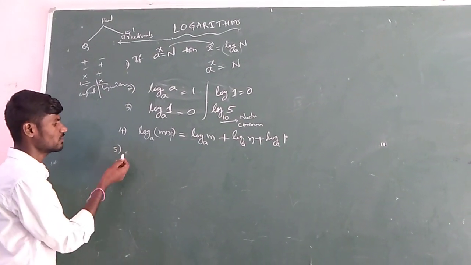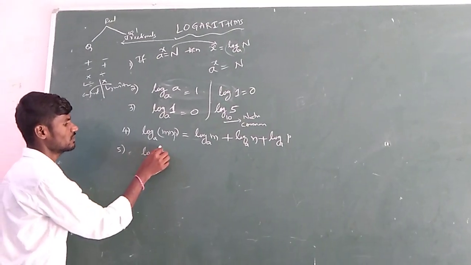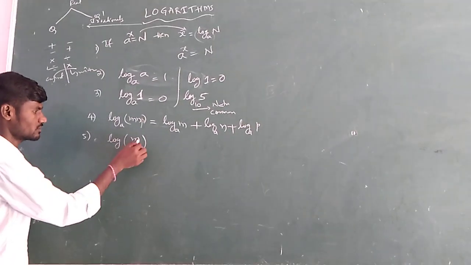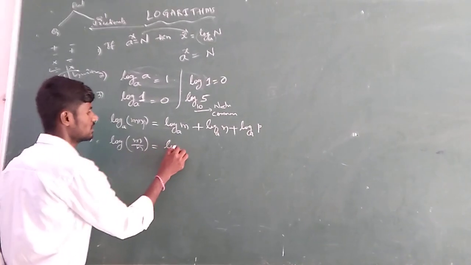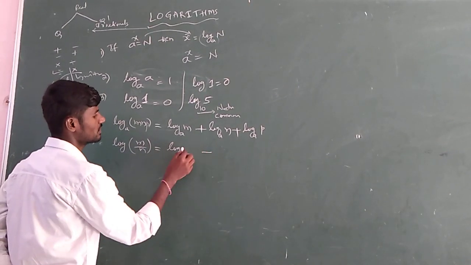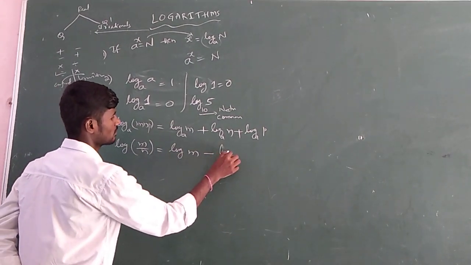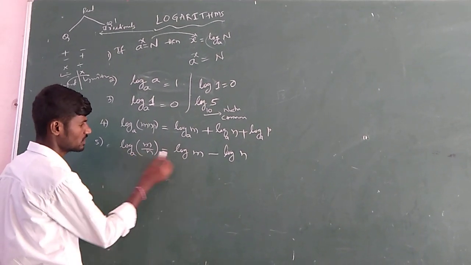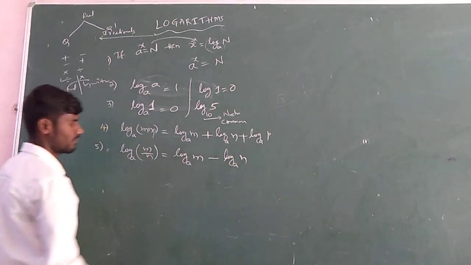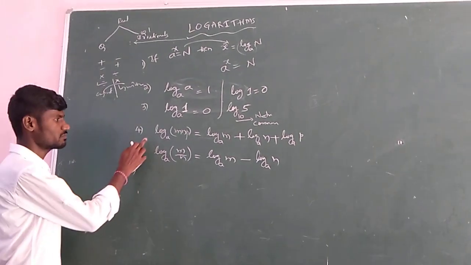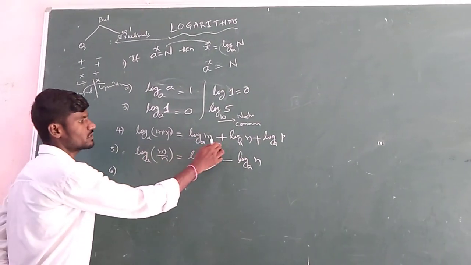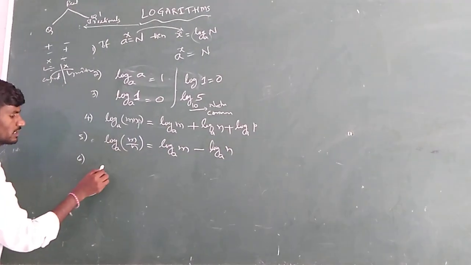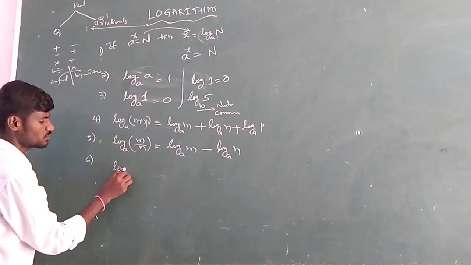Another rule is the quotient rule, or division rule. In division we generally take two terms only. So log of m by n is separated as the difference between them: log m minus log n, with the same base a. So the product rule becomes the sum of their individual logs, and the division rule becomes the difference between their individual logs. Next is the exponent rule.